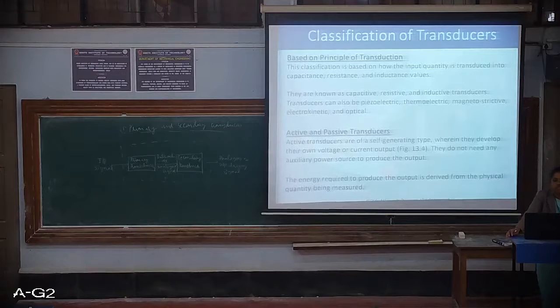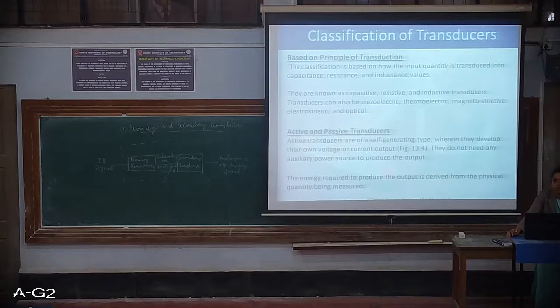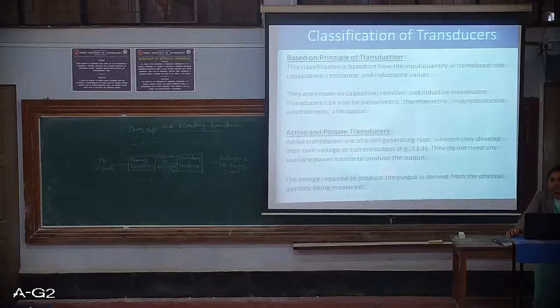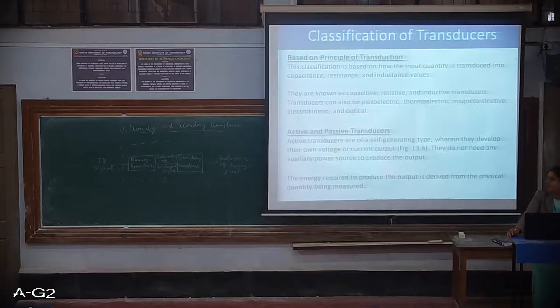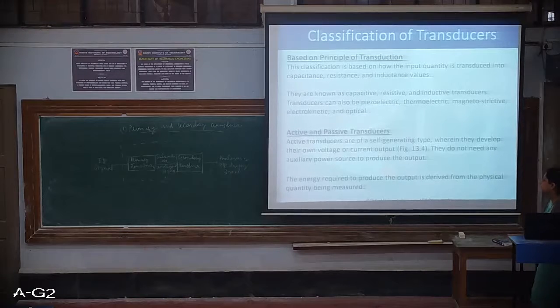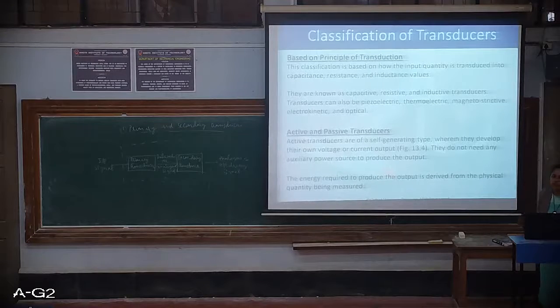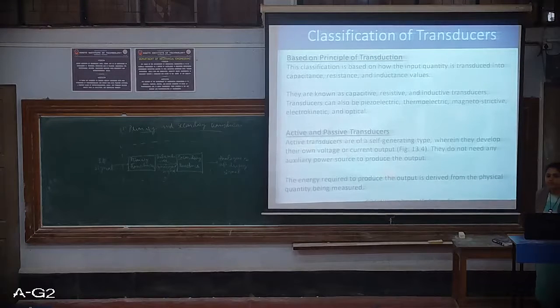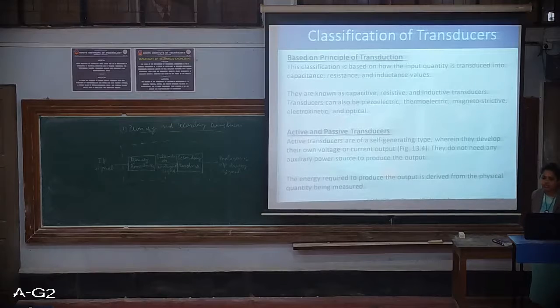Next is active and passive transducers. As the name itself suggests, active transducers are of a self-generative type. Self-generative means they develop their own voltage or current output. I will just show you this.